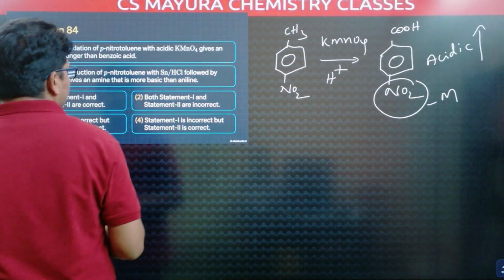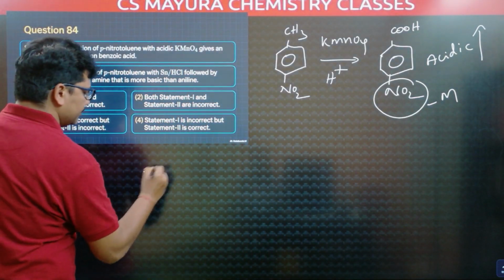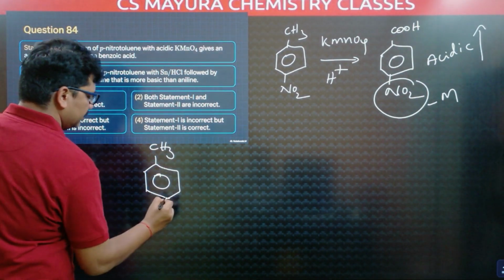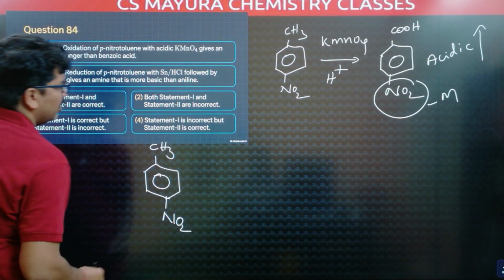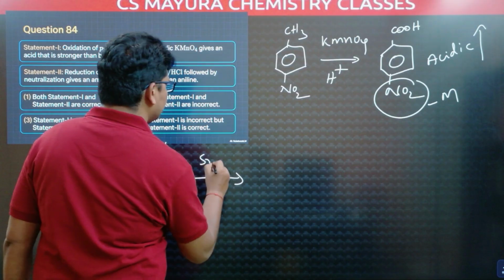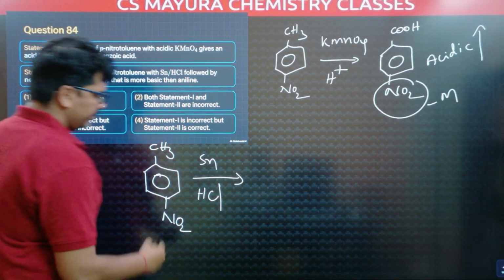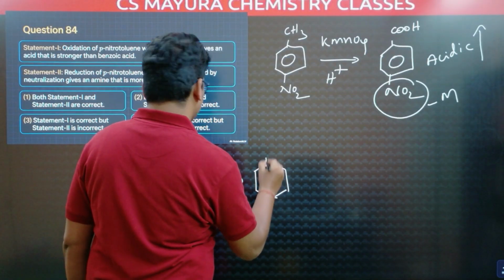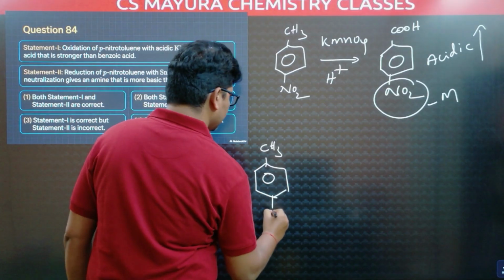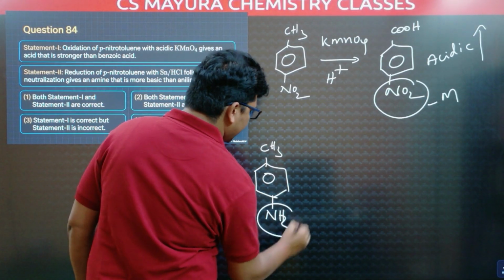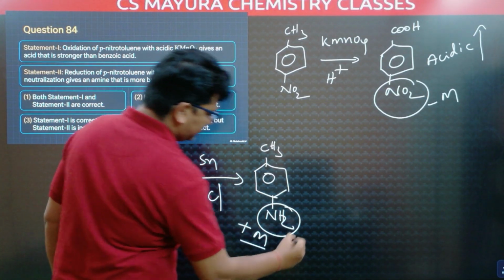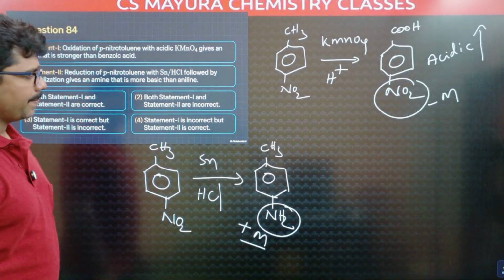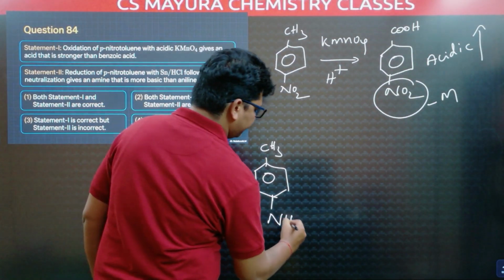Next, reduction of para-nitrotoluene. This is our toluene. Here NO2 is. This is para-nitrotoluene. Reduction with tin and HCl. This NO2 group is reduced to NH2. Para-aminotoluene we will get. This NH2 is what? Plus M group. Positive mesomeric effect. Electron donating group through resonance.